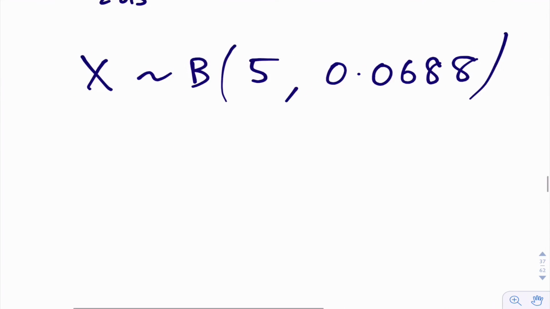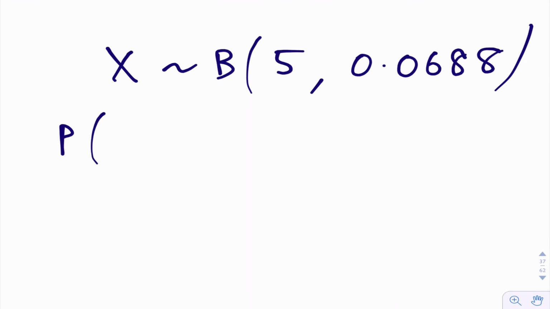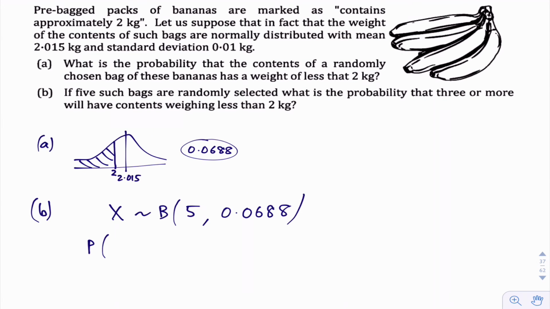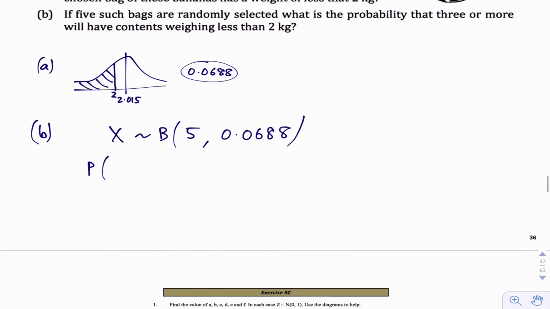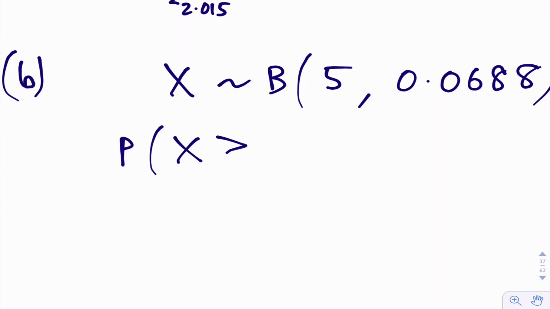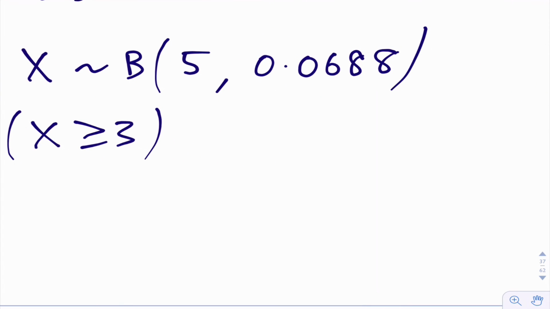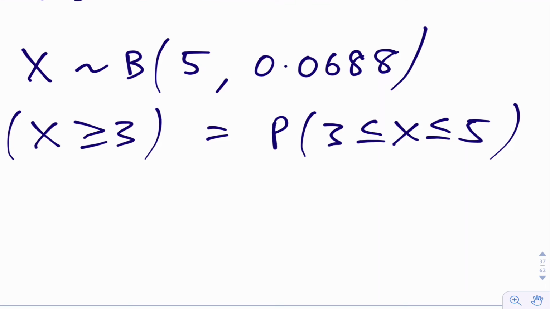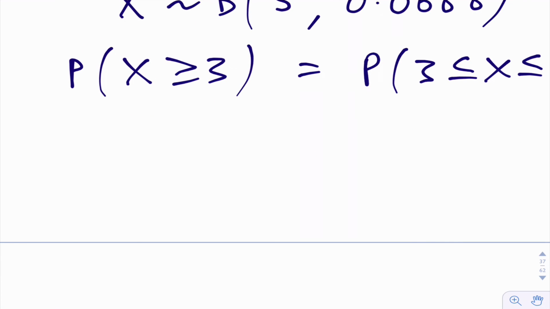Right, and we want the probability that x is greater than or equal to 3 in this case here. Or you could say it's the same as saying x is between 3 and 5, because we've only got 5 bags. So it's really only using the formula 3 times, and I could write that out happily, but let's not do that. Let's use our calculators.